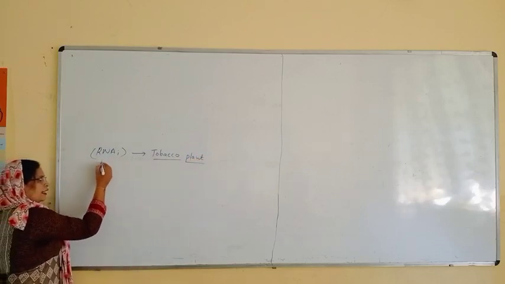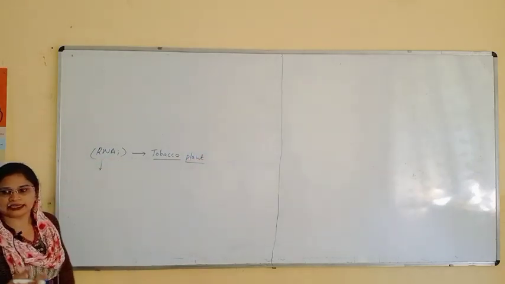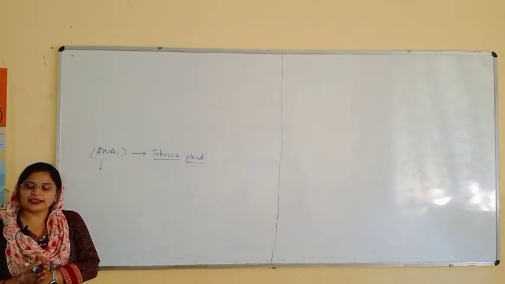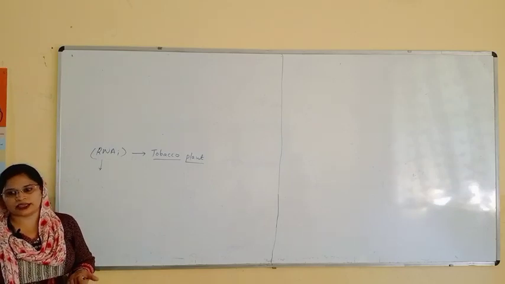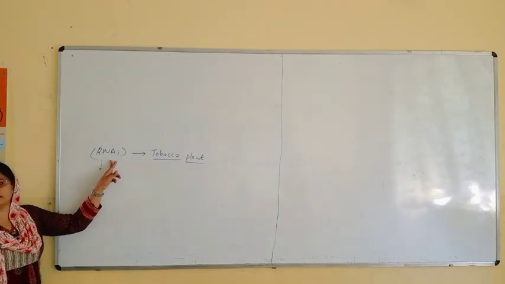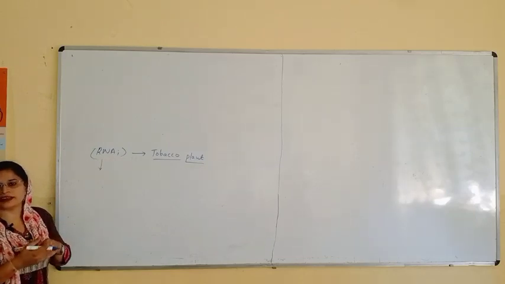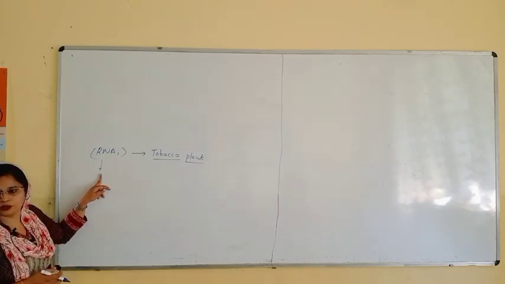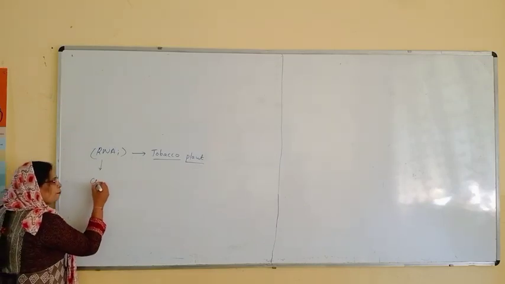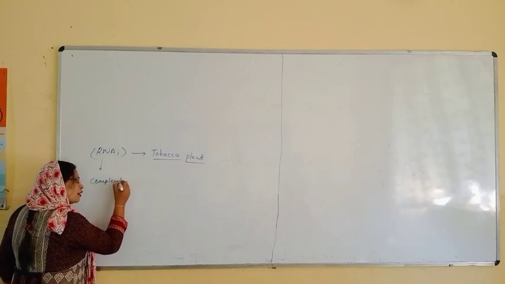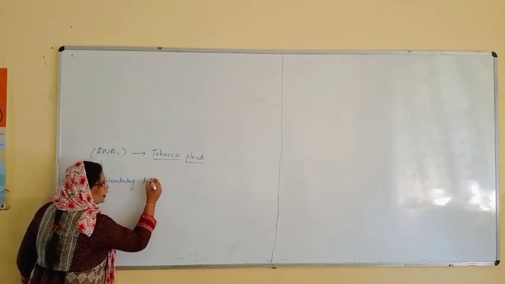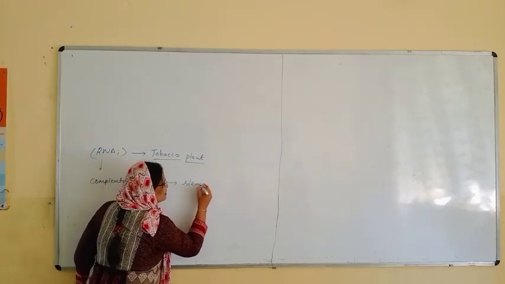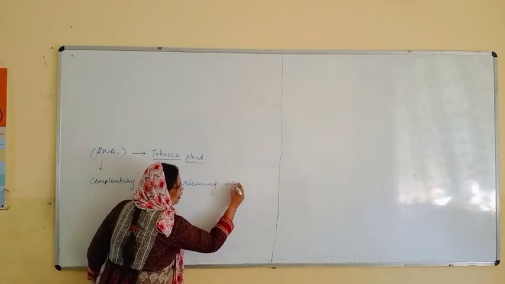So RNA interference, as I have already told you, is a strategy that works as a cellular defense. And second, it applies to all eukaryotic organisms. Now what is this RNA interference? Interference means you are interrupting something. That is RNA interference. So here what we have to do, with the help of complementary double-stranded RNA, is silence the mRNA.